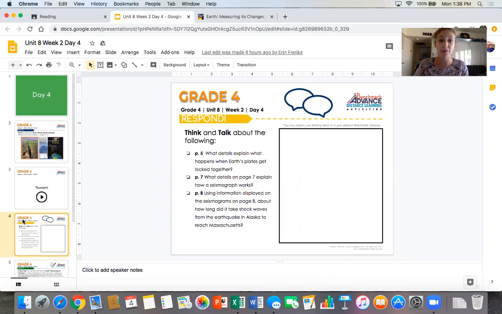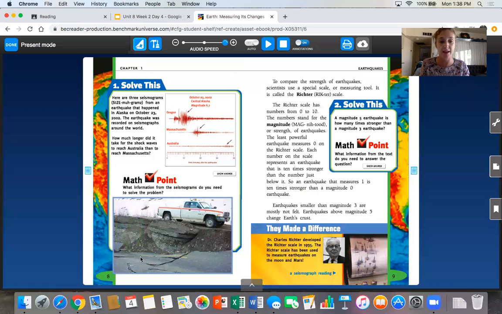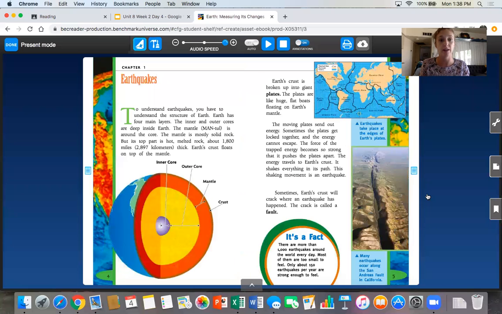Think and talk about the following. Page 5. What details explain what happens when earth plates get locked together? So I'm going to go back. I've already read my chapter. I'm going to go back to page 5. It tells me down at the bottom, this is page 12. Now I'm on 10. All right, let's go find. Here is page 5, and I want to know what happens when earth plates get locked together. So let's reread page 5.